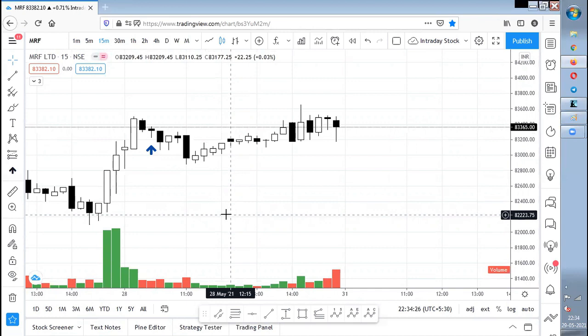Clear. So now we know what stock I'm going to trade. Up to you guys. You can decide 5 or 10, but I'm going to choose only one, and that is going to be MRF. Second, the strategy is the wick reversal setup, and the entry and exit will be 1:1. And what is the risk I'm going to take? I'm going to take 3% of the total capital or less than 3%.